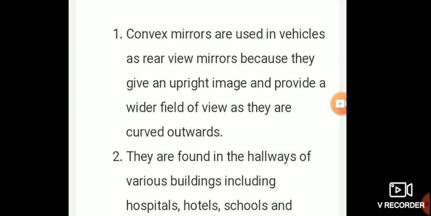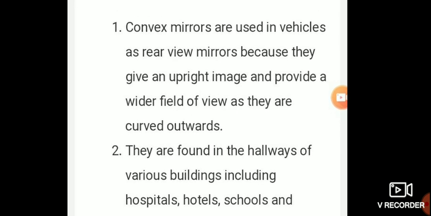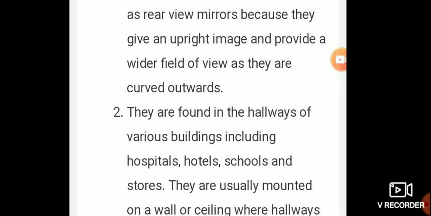Second point, they are found in the hallways of various buildings, including hospitals, hotels, schools and stores.